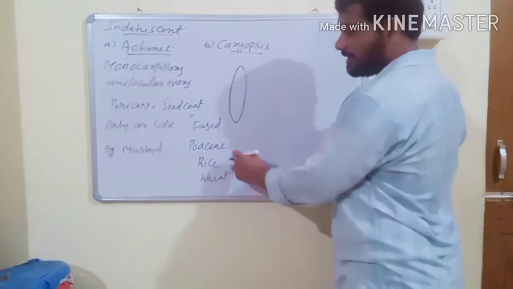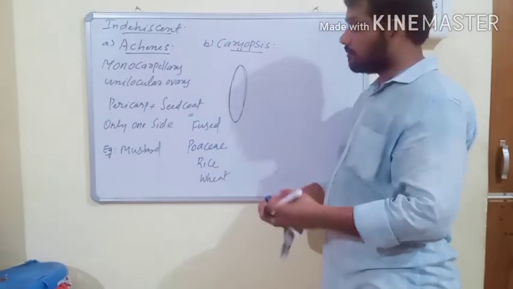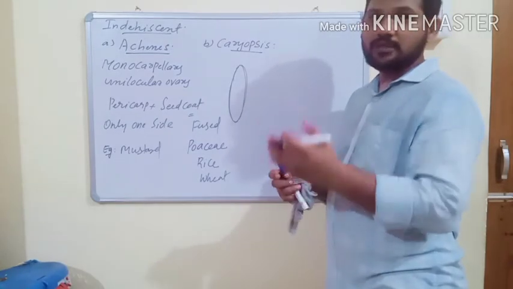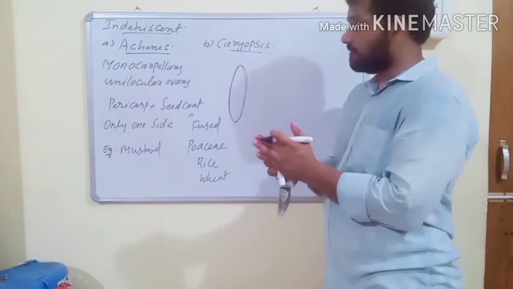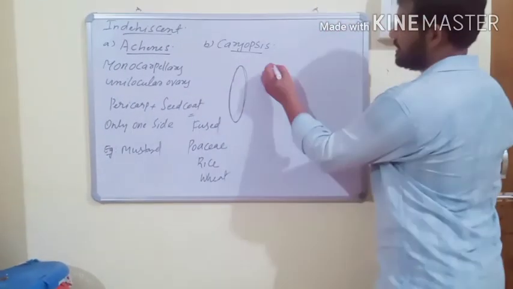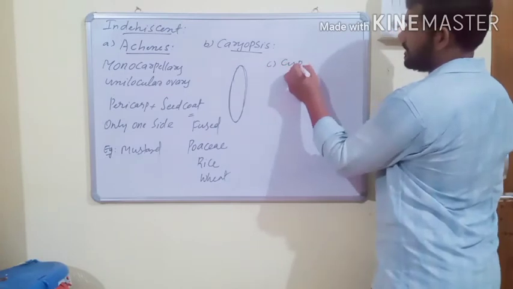If you observe a rice fruit, the outer brown part and inner white part, the inner white part is known as the seed and the outer brown part is the fruit. Both are completely fused with each other. This type of fruit is known as Caryopsis. And the next one is Cypsela.